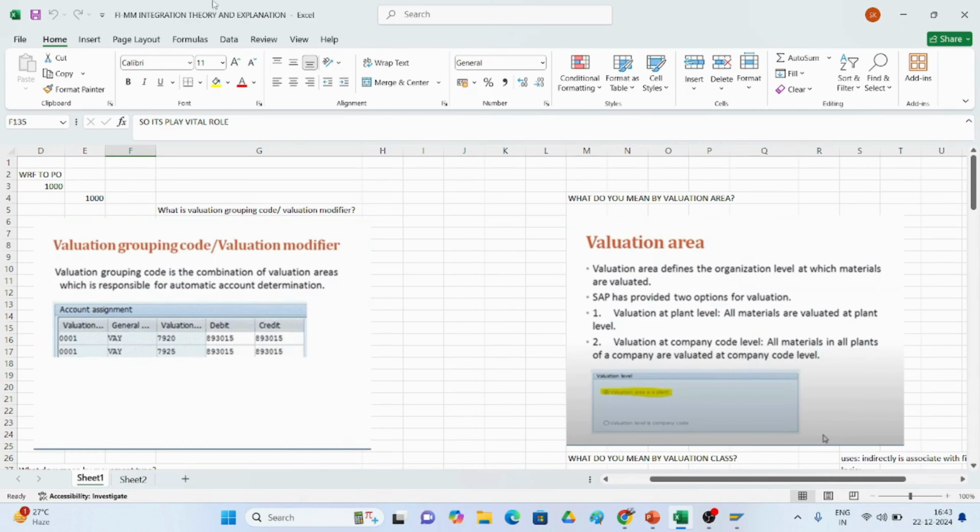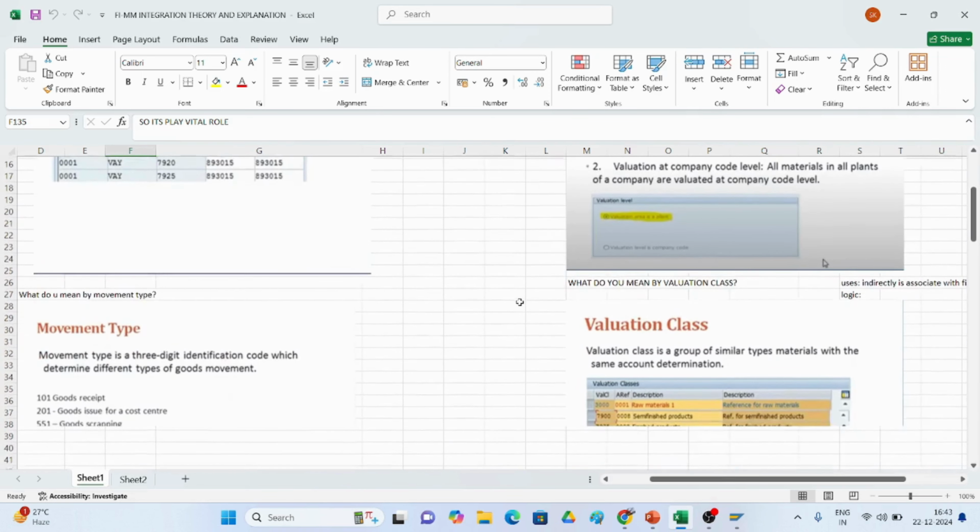Valuation area defines the organization level at which materials are valued. SAP has provided two options for valuation. Valuation at plant level means all materials are valued at plant level. Valuation at company code level means all materials in all plants of the company are valued at company code level.